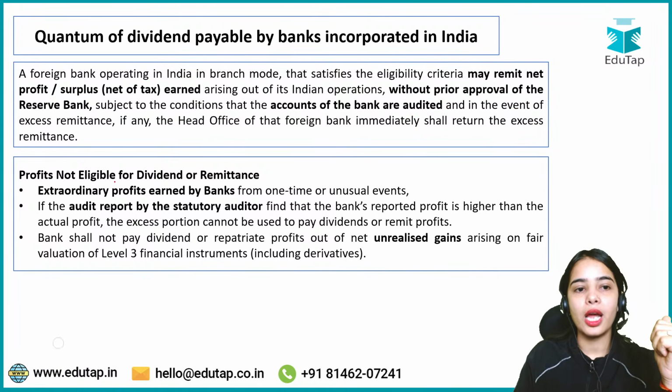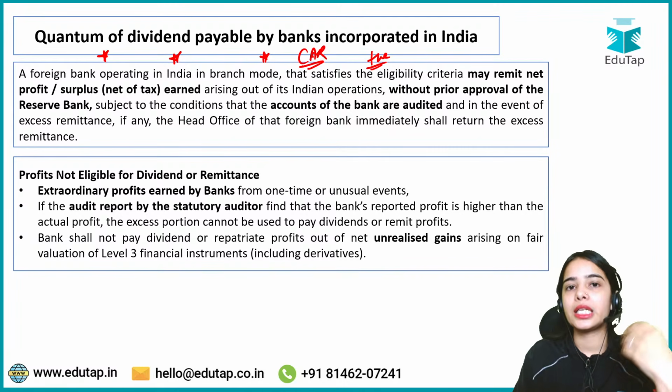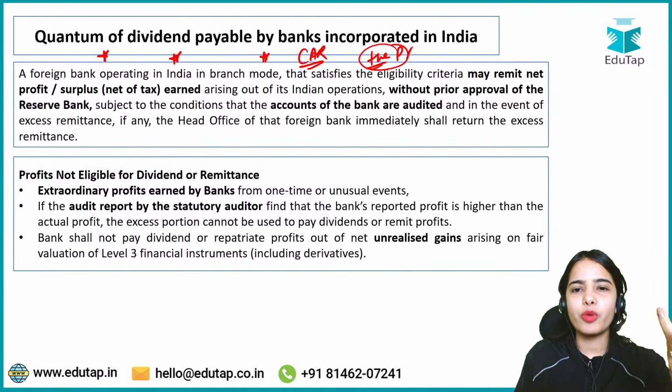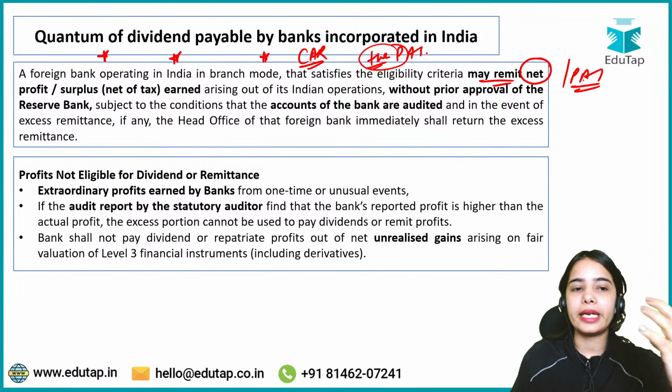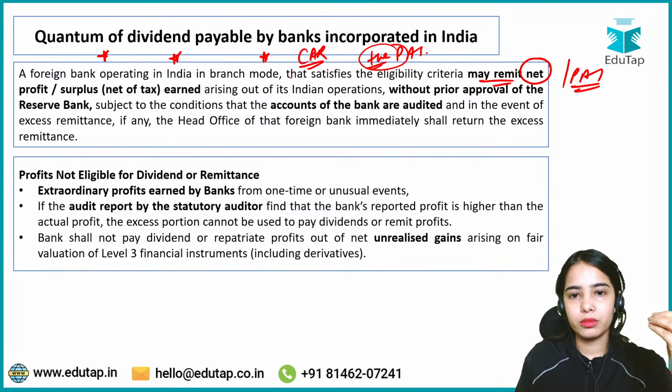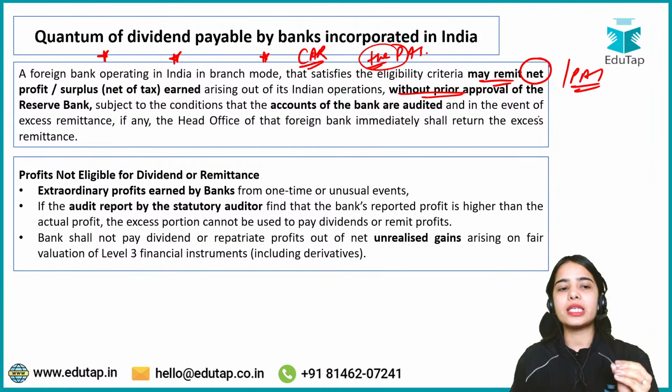So basically the foreign bank operating in India in the branch mode, if they satisfy the eligibility criteria, that means they are maintaining good capital adequacy ratio, they have positive profit after tax in the current financial year, they can send the net profit, that is the profit after tax, to their head office, and they do not require the prior approval of the Reserve Bank of India. But if there is any excess remittance, that has to be returned to India.